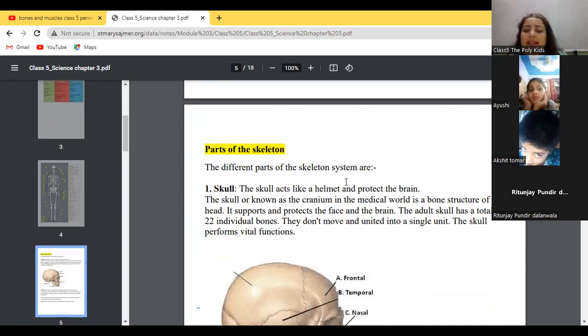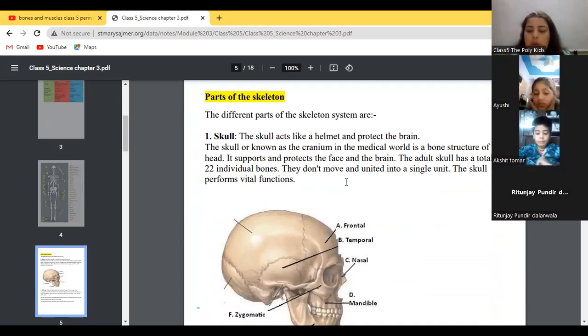The different parts of the skeleton system are, first, the skull. The skull acts like a helmet and protects the brain. I told you before also, what is the work of the skull? It protects our brain. The brain is the softest and a very important part of our body. You know, yes or no? So the skull is very important, and the brain is a very important part of our body, and the skull protects it. Okay.